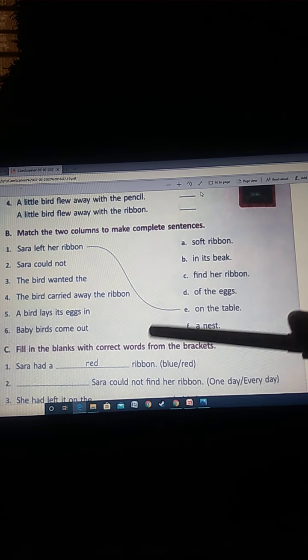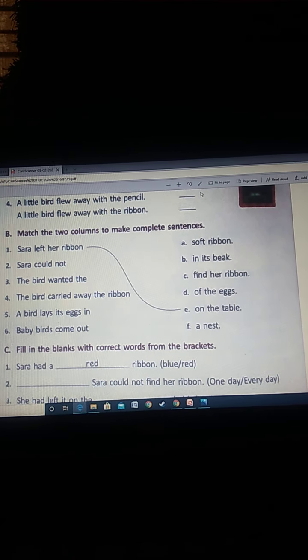Next is baby birds came out of the eggs. From where did baby birds come out? Baby birds come out of the eggs. So match number 6 with D. Let's move to the next section, that is section C.